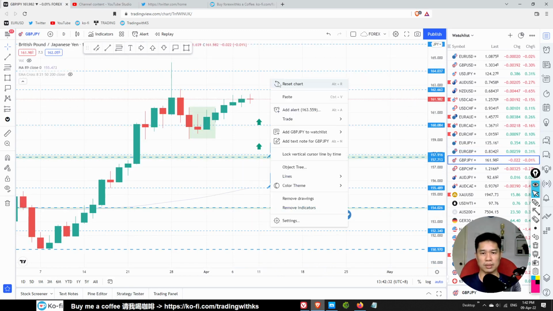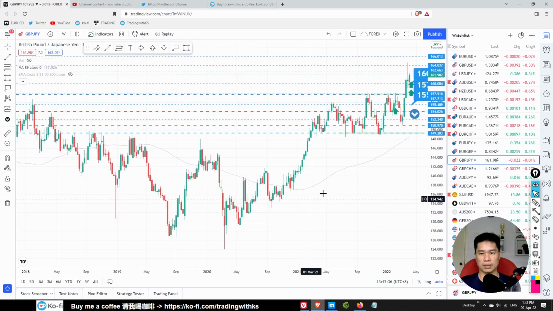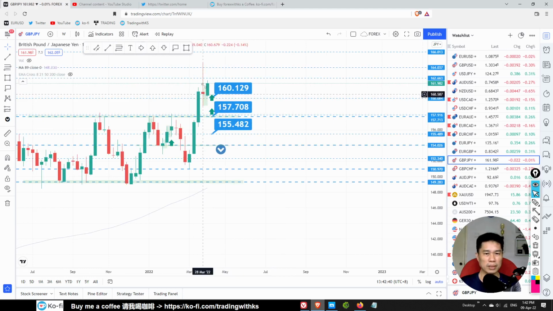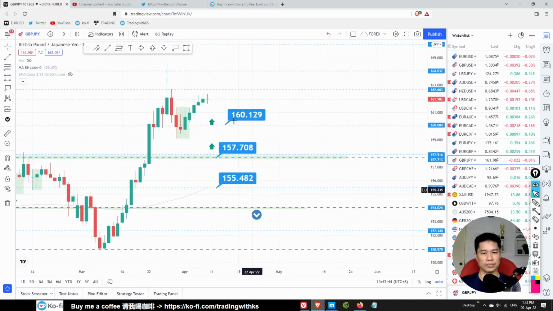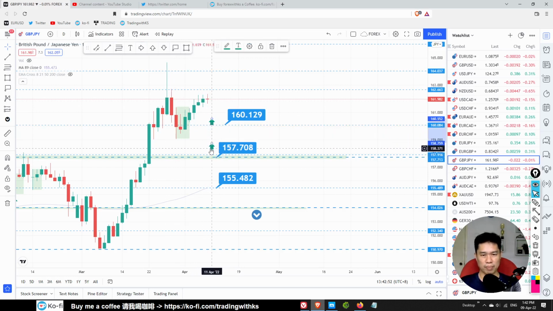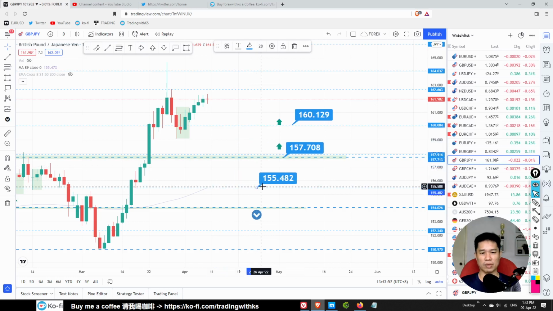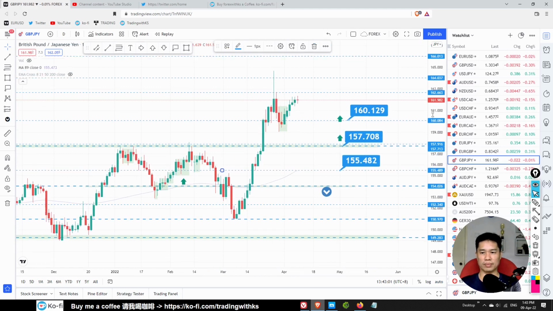British pound. We've got a pin bar. The price goes up a bit, so this is still bearish for me. Probably it will come up here, create something like a double top, then probably drop. We want to wait for the drop first, before going for any buy trade.